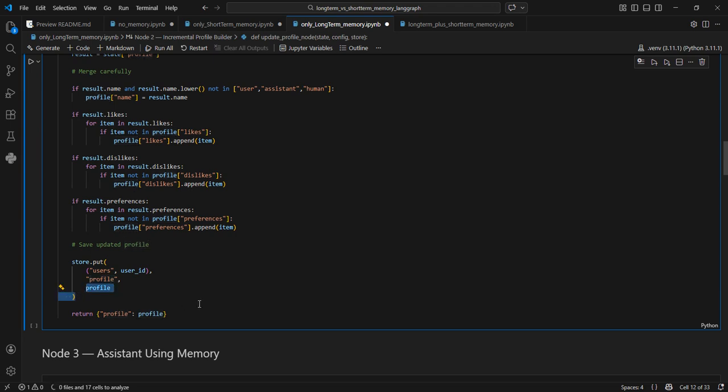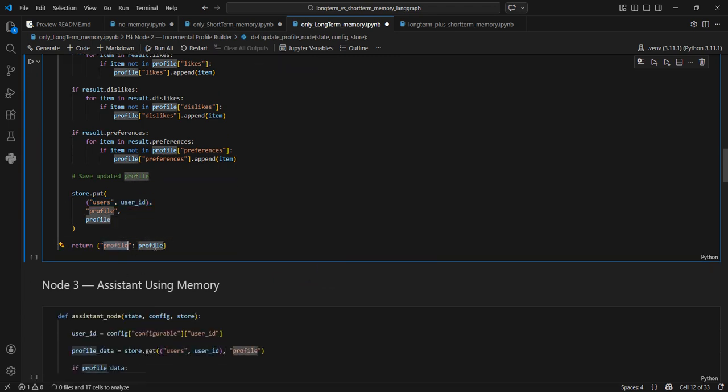We can set up as much information as possible: style of talking, demographics, designation, whatever information we want to save. We can maintain that type of nested or complex JSON in the store for this user. Now we will simply return profile as profile.